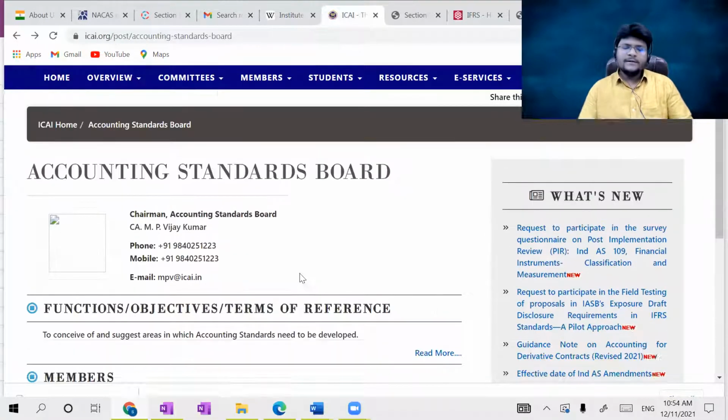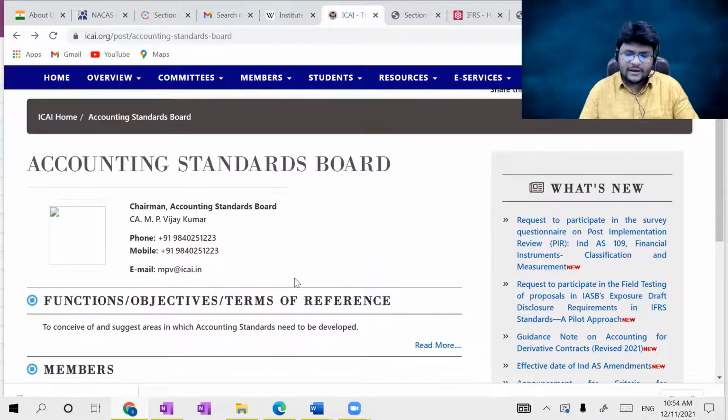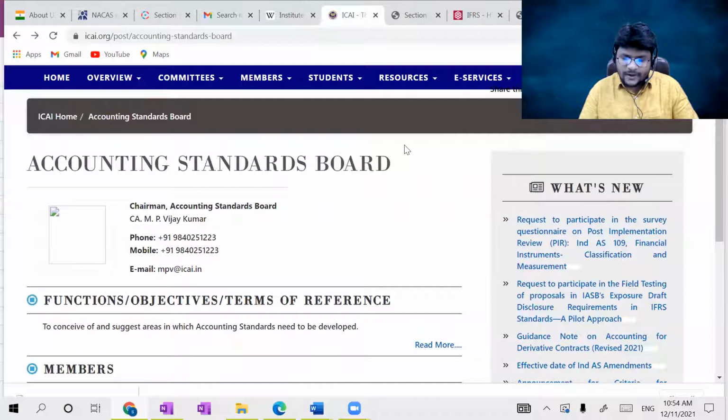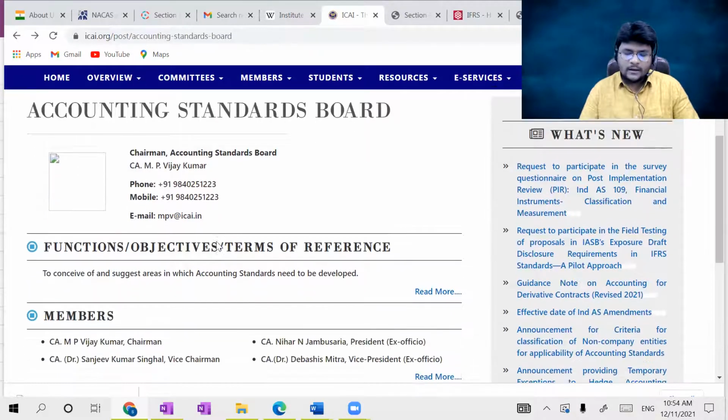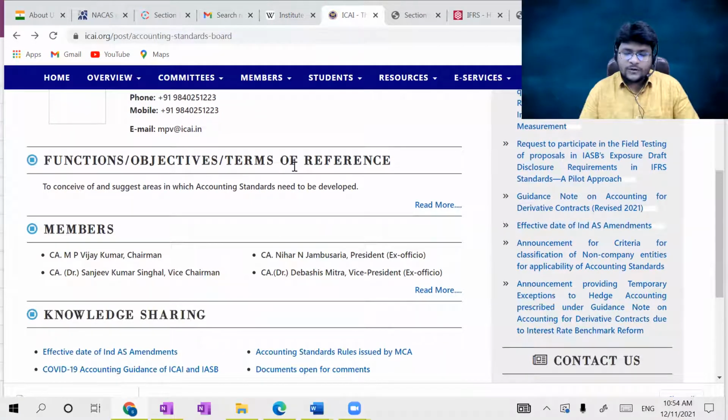Yes, this is the Accounting Standard Board on our ICAI official website. If you check here, the Accounting Standard Board is there. Right now the chairman of the Accounting Standard Board is CA MP Vijay Kumar sir. He is a popular, famous financial reporting faculty, a very well-known face. Earlier he acted as a financial reporting faculty. Now, functions, objectives, or terms of reference.